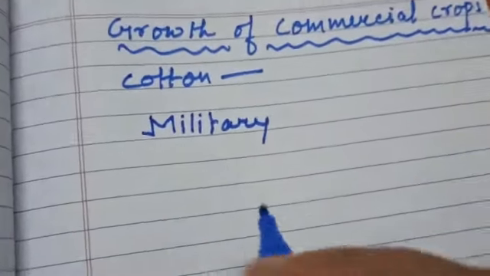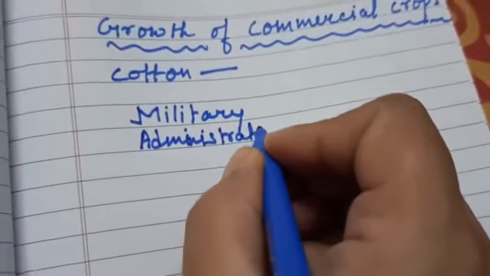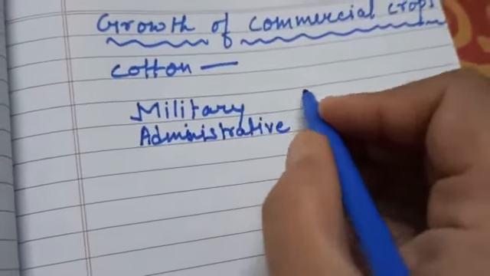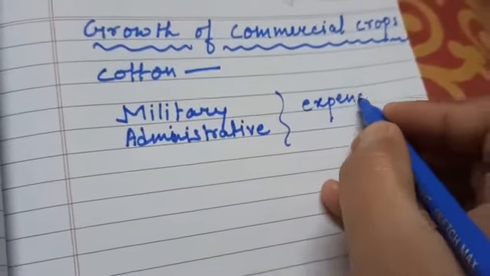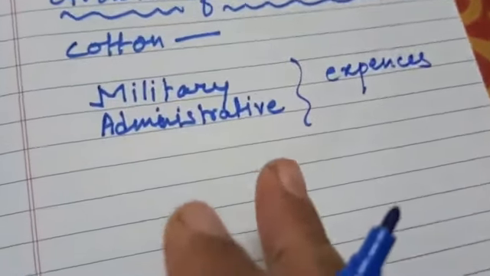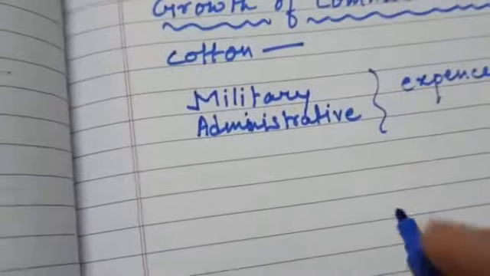Because they wanted to capture more and more territories. They set up their colonies in Asian and African countries, and to meet these expenses money was needed, and for that they forced our farmers to give more and more revenues.